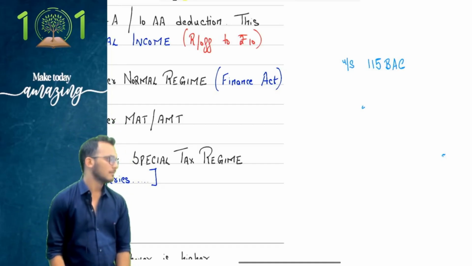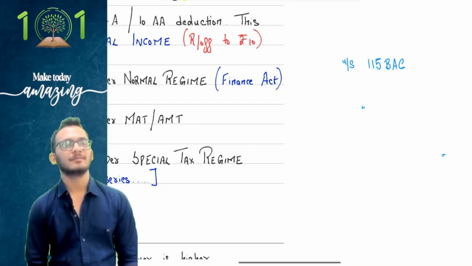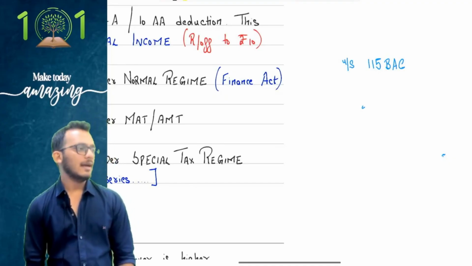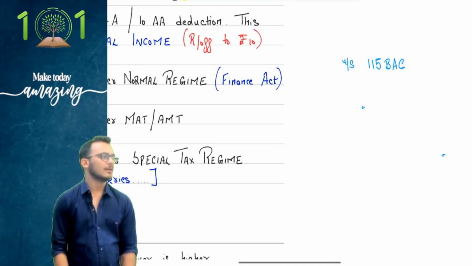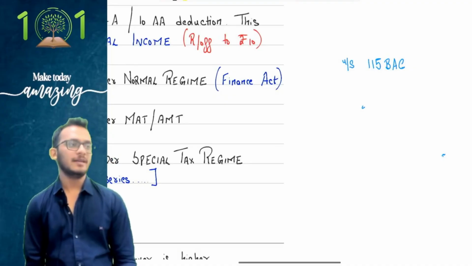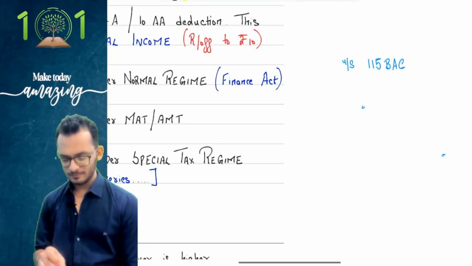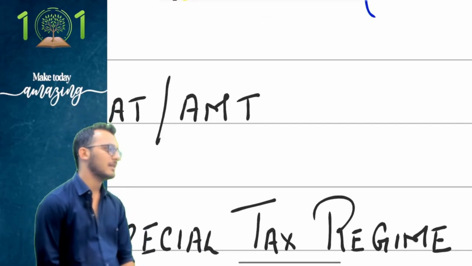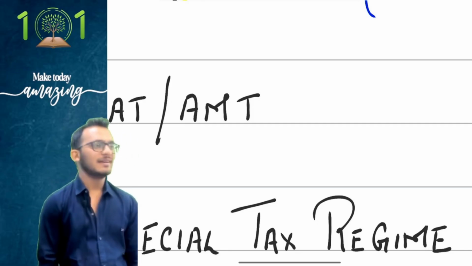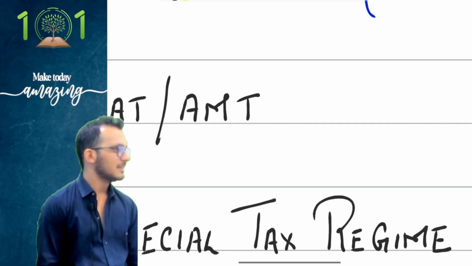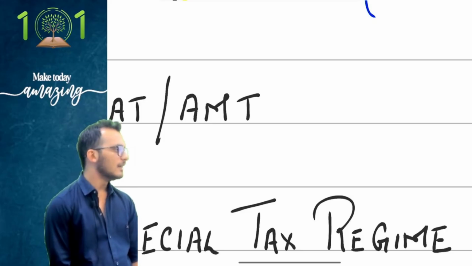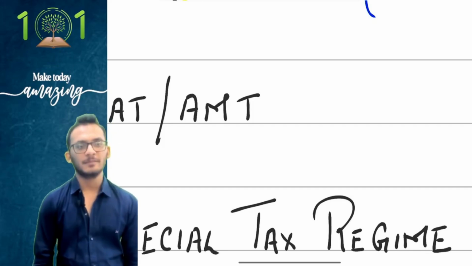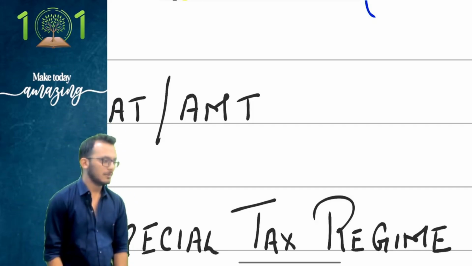Step number 11: Compute tax as per AMT. AMT is basically alternative minimum tax. Not relevant, don't worry. Yes, we'll discuss it in subsequent chapters. Compute tax as per AMT. Done? Done. Step number 12.